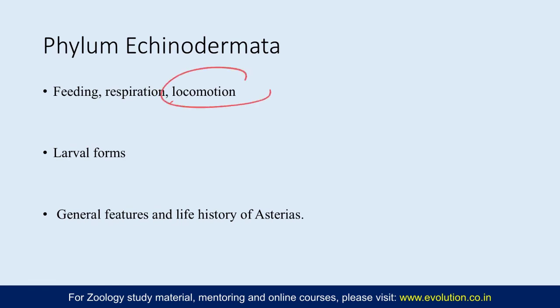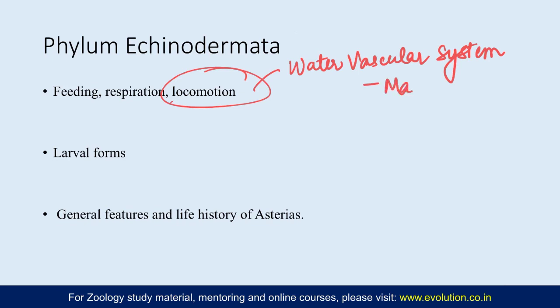Now coming to the locomotion, it is a very important topic because it is a characteristic feature of echinoderms that they have something called as the water vascular system, also known as the ambulacral system. So through this they are able to do locomotion, and in different classes the water vascular system may be variously modified, but there are basic structures which are found.